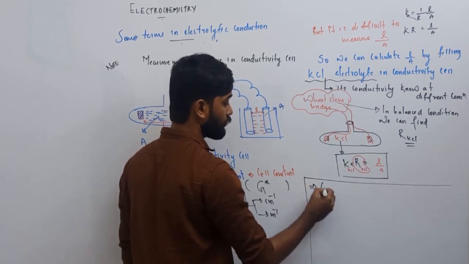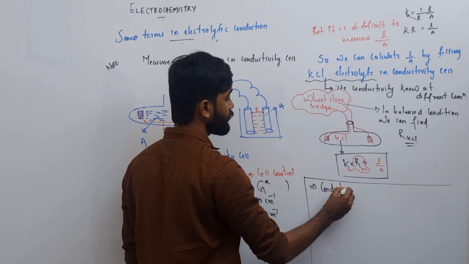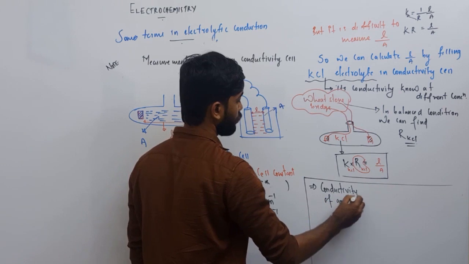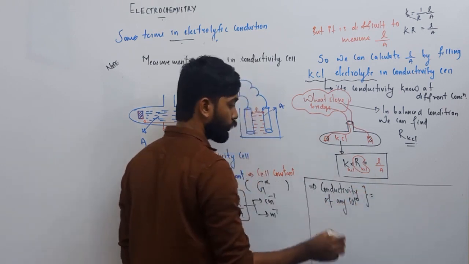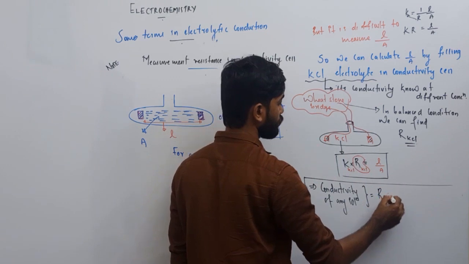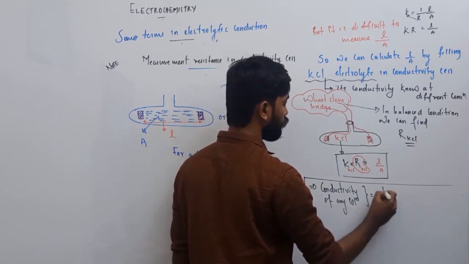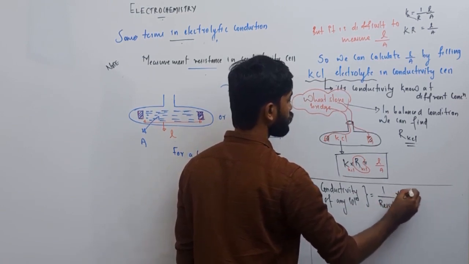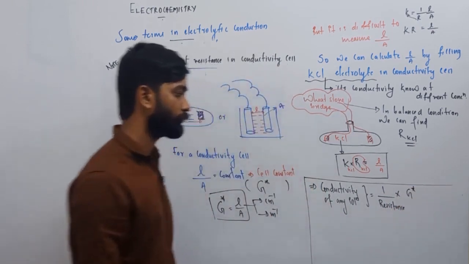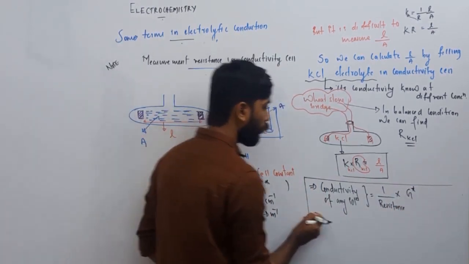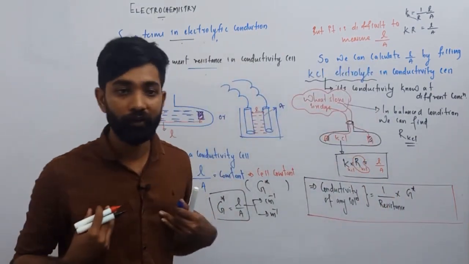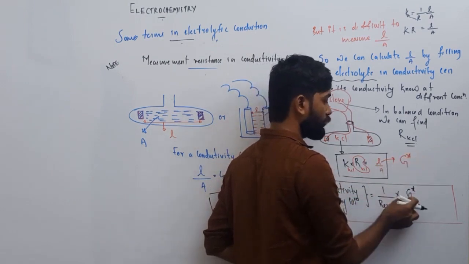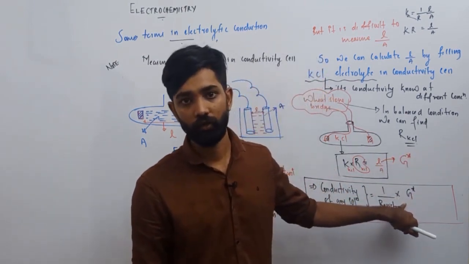Once I get the cell constant, conductivity will be equal to 1 by the resistance times the cell constant. Once I find the cell constant, L by A, I can simply substitute the value of G star here.